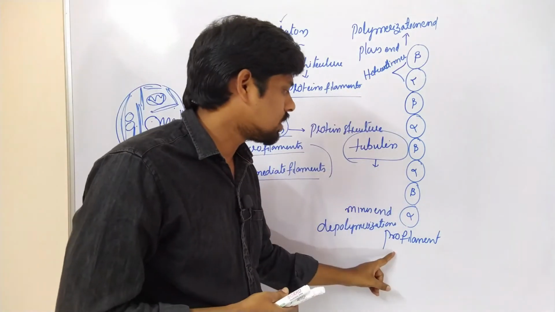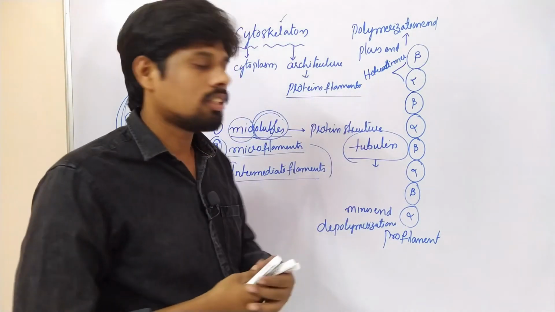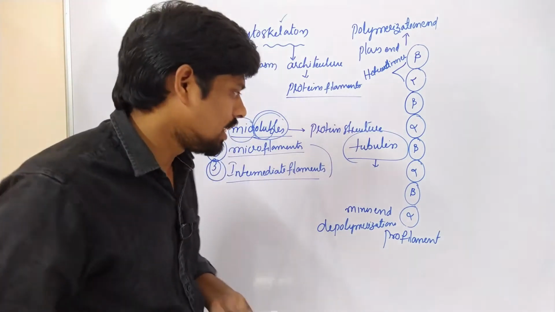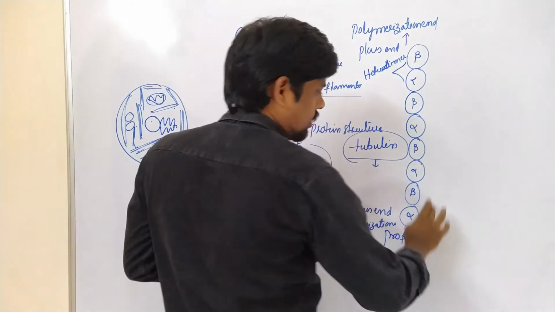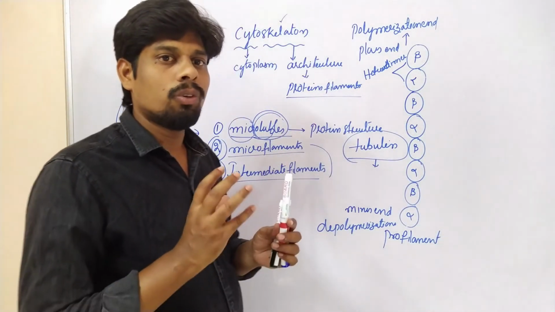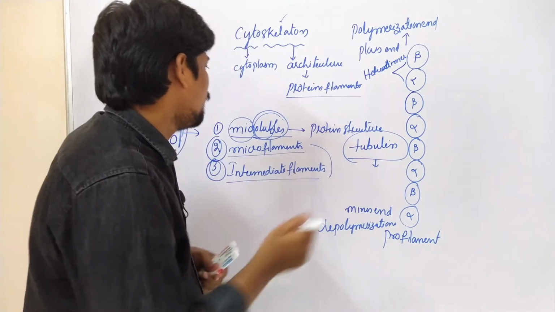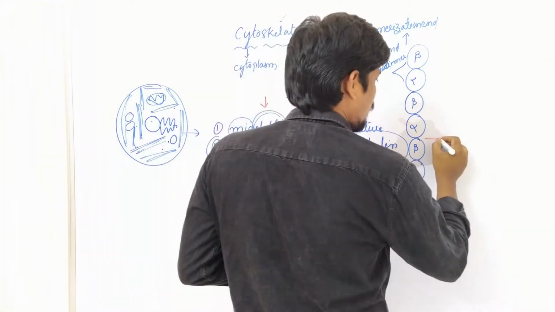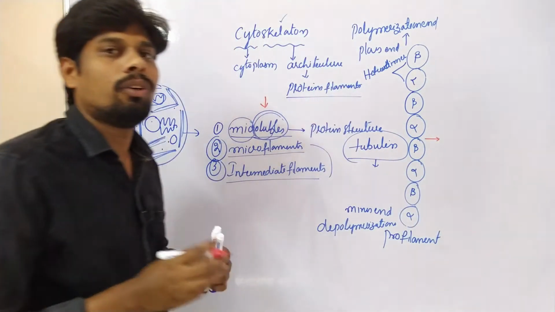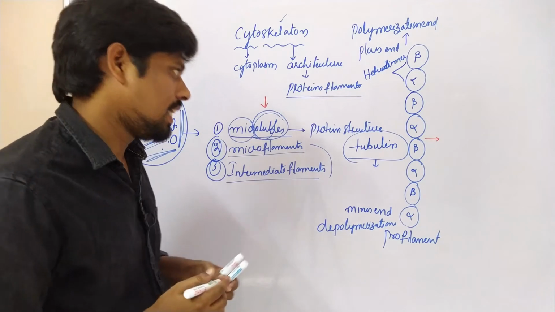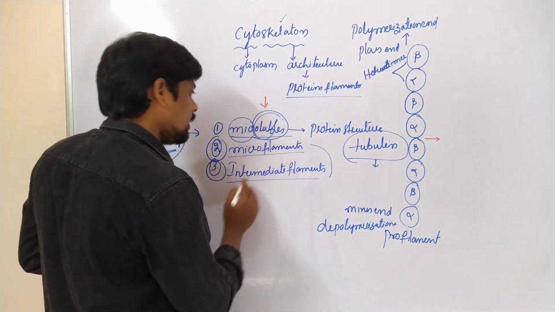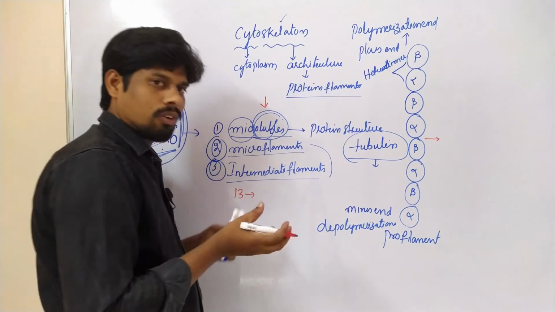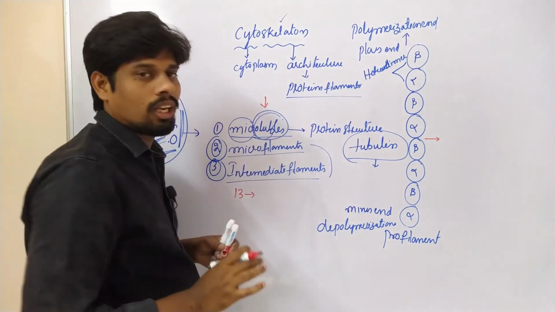These filament structures we call protofilaments in the eukaryotic cell. In the cell, these filament structures come together and form a tubule. Actually, in the eukaryotic cell, 13 protofilaments together form a tubule-like structure.